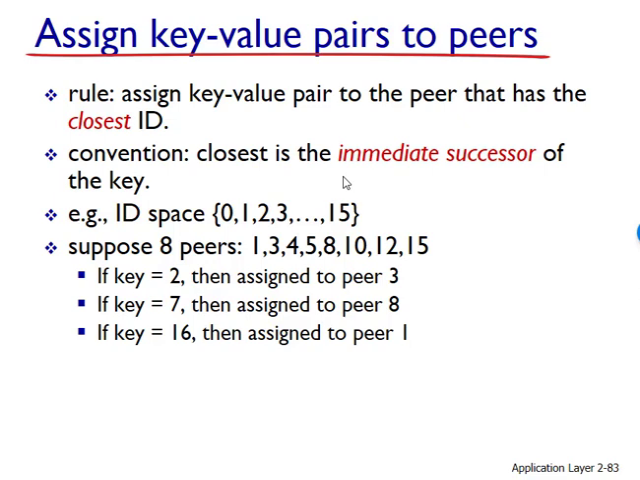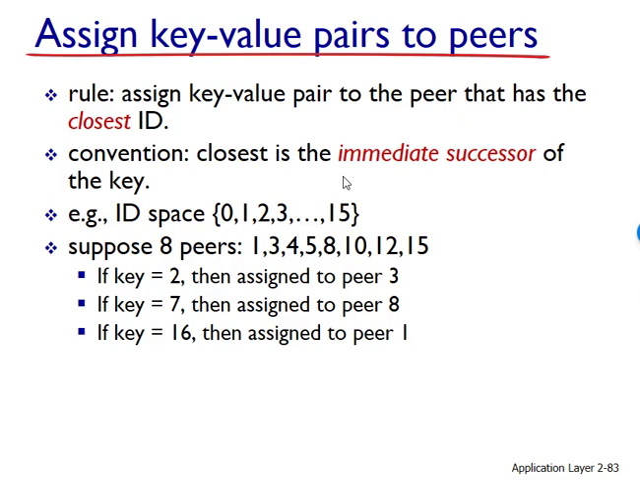To complete our definition of closest, if the key is exactly equal to one of the peer identifiers, we store the key value pair in that matching peer. And if the key value is larger than all of the peer identifiers, we use a modulo 2^n convention, storing the key value pair in the peer with the smallest identifier.